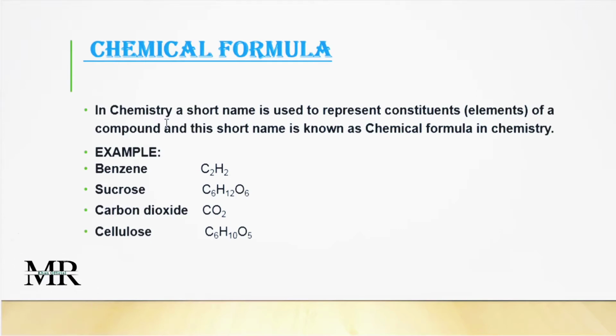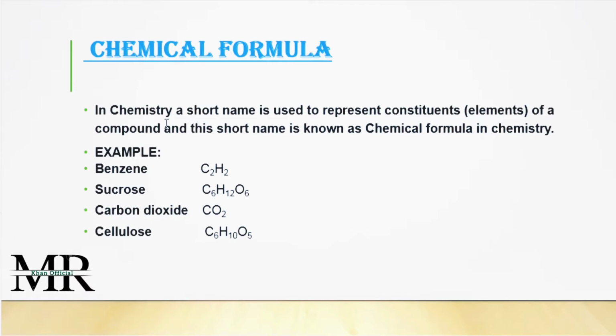Whenever we want to represent benzene, instead of writing the whole spelling, we just give it a simple short name like C2H2, so it is benzene. That is why it is known as its formula, because it is represented by a very short name.